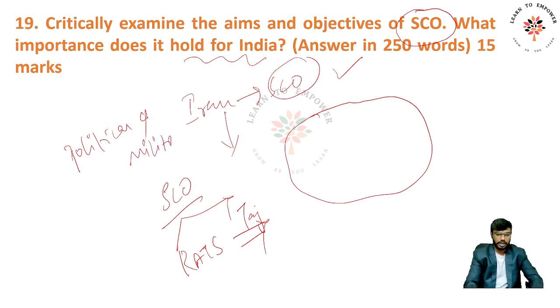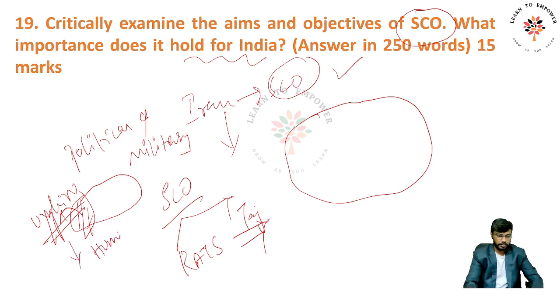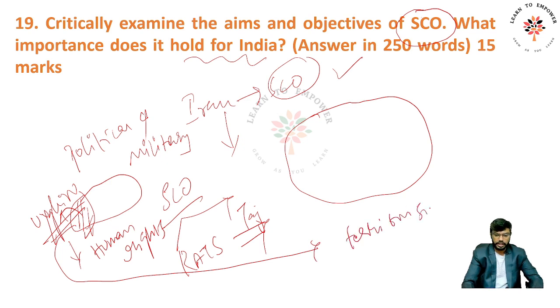Primarily, it serves the interests of China. Why? Because if this is China, in this part of China you have Uyghur Muslims, right? And there are serious human rights violations done by China. China thinks this part of the region can become a victim of terrorism. So in the name of anti-radicalization, they are committing human rights violations. So these are the challenges with respect to the SCO, that India is not bound by these values, right? So yes, this can be cited.